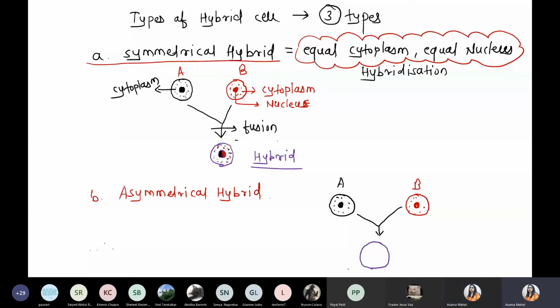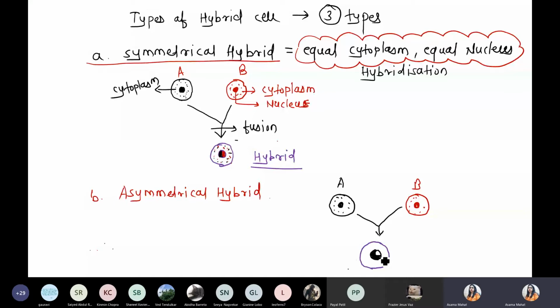Suppose, so the nucleus part is like this. You see, just zoom in. And black cytoplasmic material also present. Red color cytoplasmic material also present. But now, what's the change?